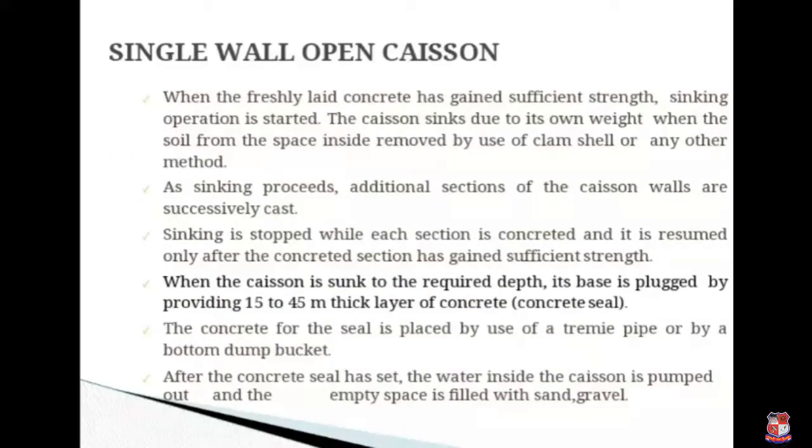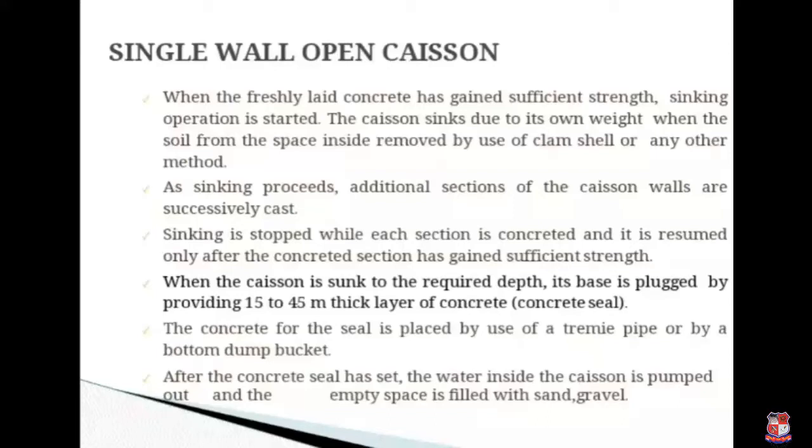Next, when the freshly laid concrete has gained sufficient strength, the sinking operation is started. The caisson sinks due to its own weight when the soil from the space inside is removed by the use of clamshell or any other method. As the sinking proceeds, additional sections of the caisson wall are successively cast. Sinking is stopped while each section is concreted and it is resumed only after the concreted section has gained sufficient strength. When the caisson is sunk to the required depth, its base is plugged by providing a 15 to 45 meter thick layer of concrete, or say concrete seal.